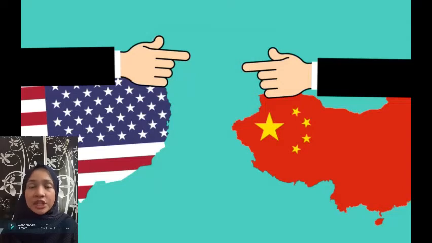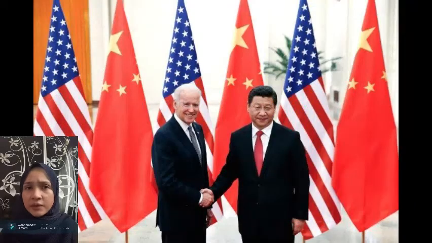Next, for your information, there are already several solution approaches that have been taken to stop the conflict between the US and China. However, most did not last long. Some of the approaches include the ceasefire, which has happened two times.